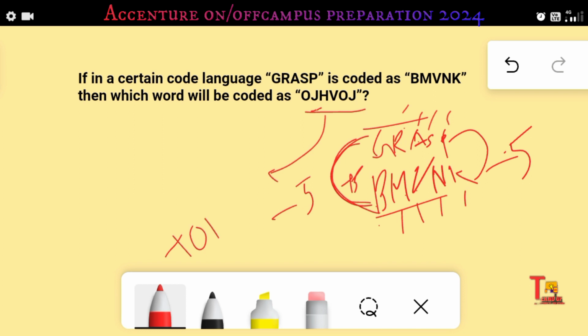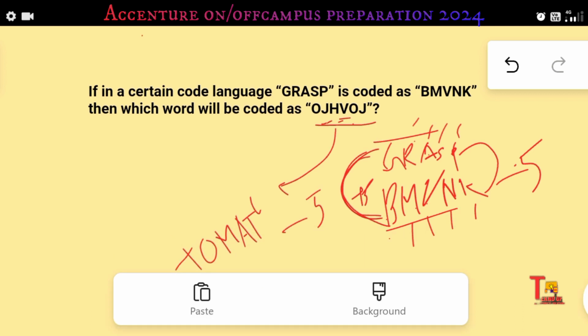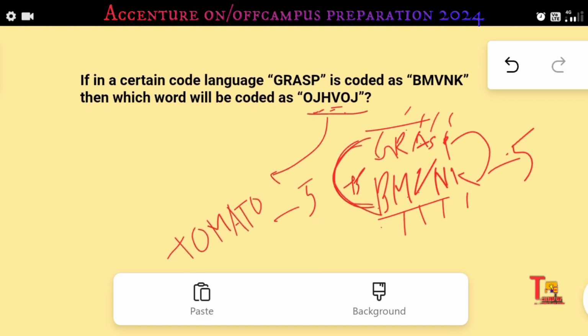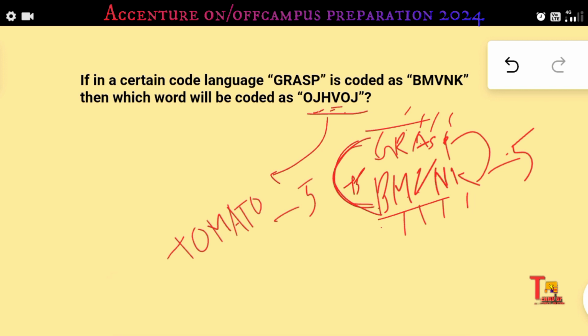So 13 is M, right? V is 22. So 22 plus 5 is 27. That means 26 plus 1, that is A, right? So that is A. And then O is again T, right? And J is 10. So this is again 15, that is O, right? So this is tomato, right?